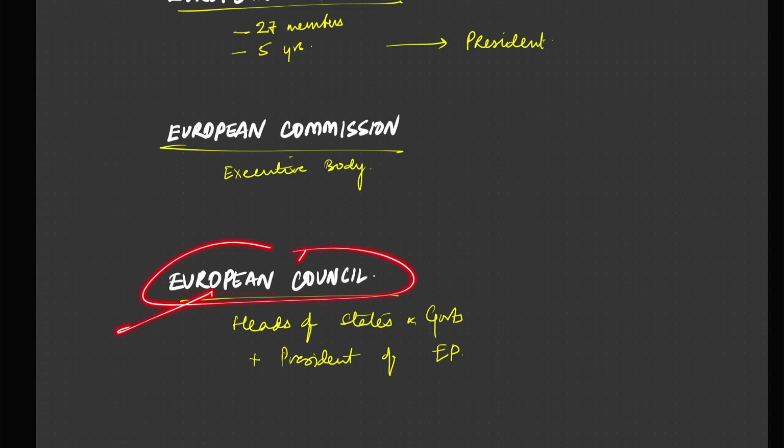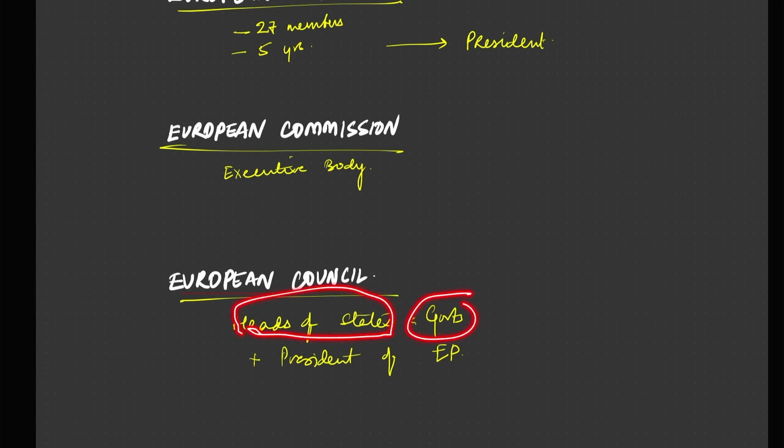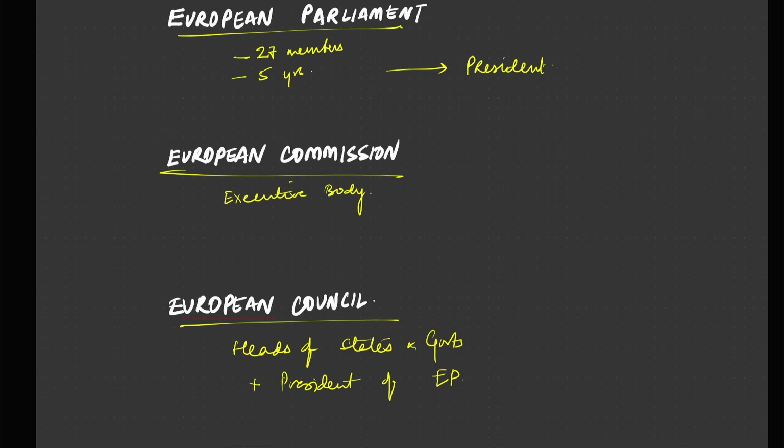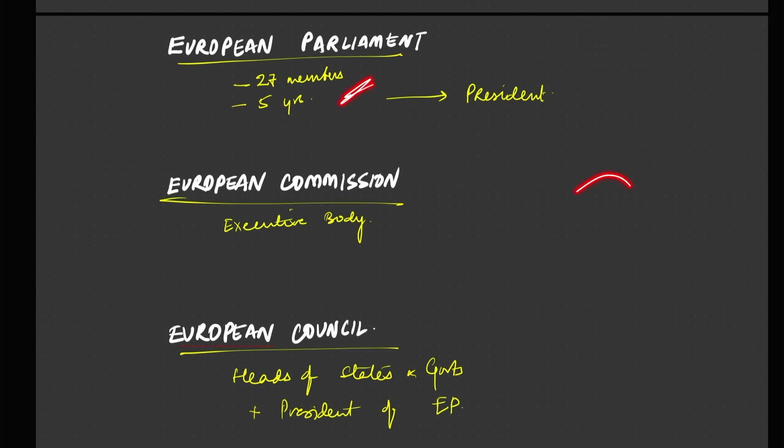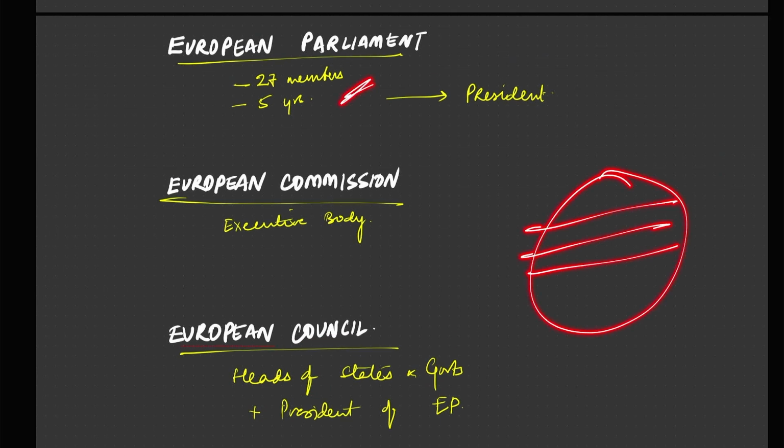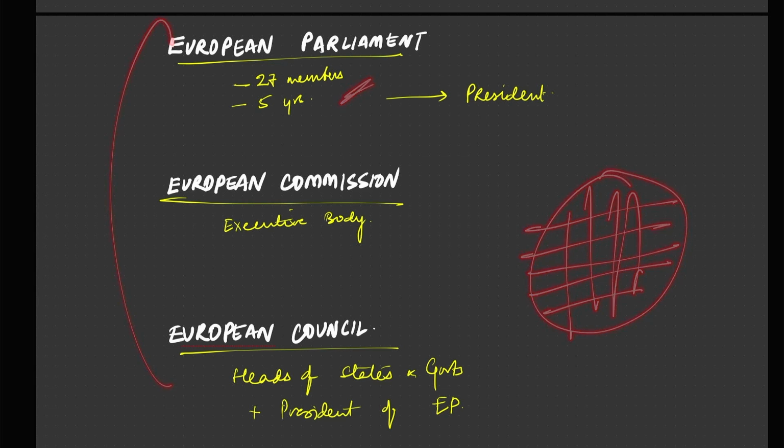European Council is an advisory body. It doesn't legislate. It's a body consisting heads of states and governments of the members, and also the president of the European Parliament, and it is such an advisory council. So this is the difference between the three of these.